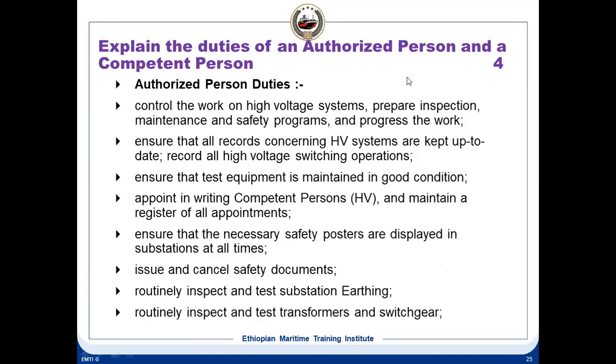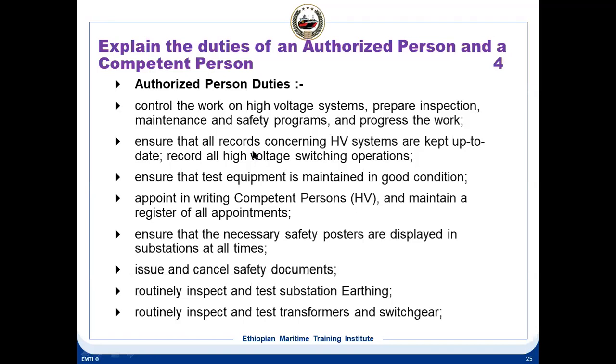Explain the duties of authorized persons and competent persons. You should be able to identify the duties of an authorized person and a competent person. Authorized person means the person who is authorizing. He checks everything, and he authorizes a competent person. The competent person is the person who is carrying out the job. So you must understand these two people: one is the authorized person, one is the competent person.